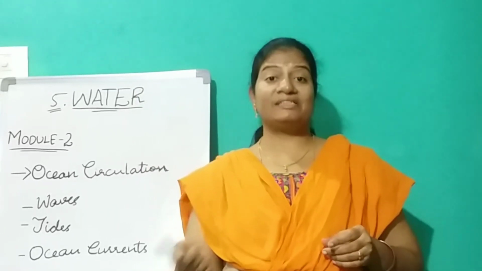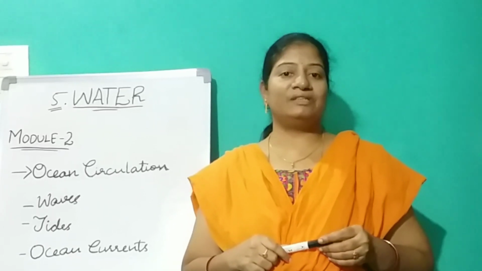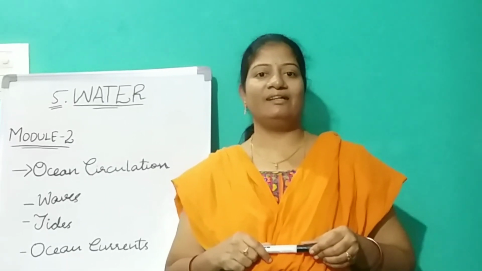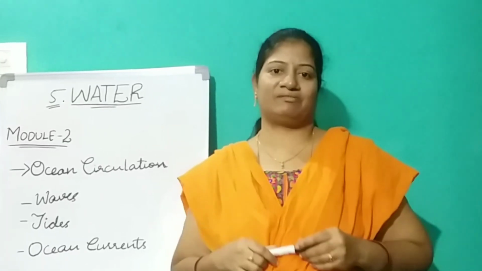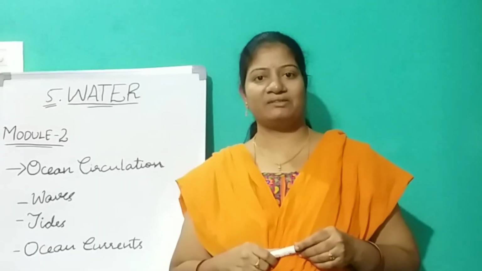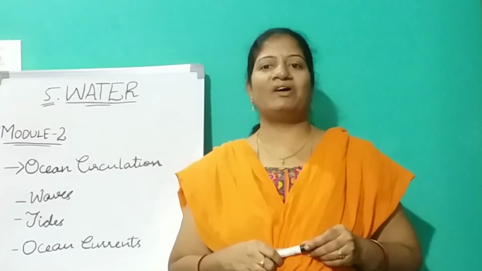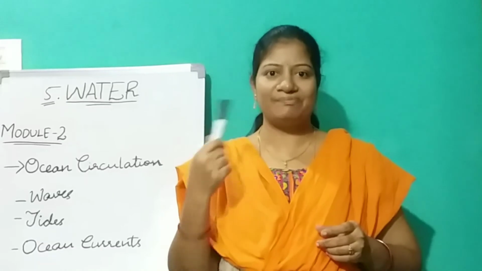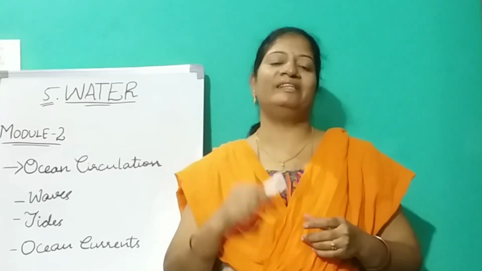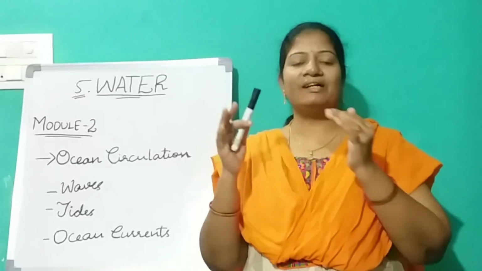Okay, and based on that we have one example in our textbook that happened on December 26th, 2004, right? Based on that incident, there was a lot of damage, even loss of life, and properties were also damaged a lot, right? People suffered a lot because of that tsunami, right? We lost so many crops, properties, buildings, vehicles, houses, right? So many damages occurred because of that tsunami. Okay, so children, this is the effect of the tsunami.